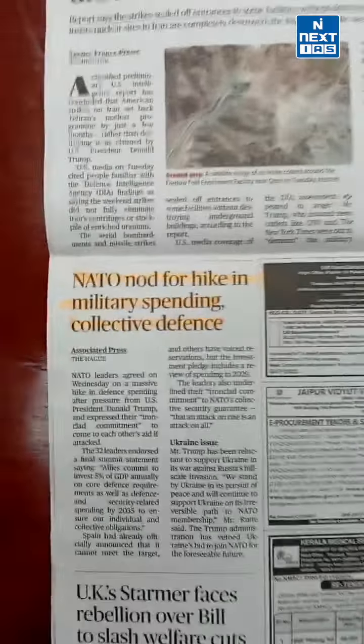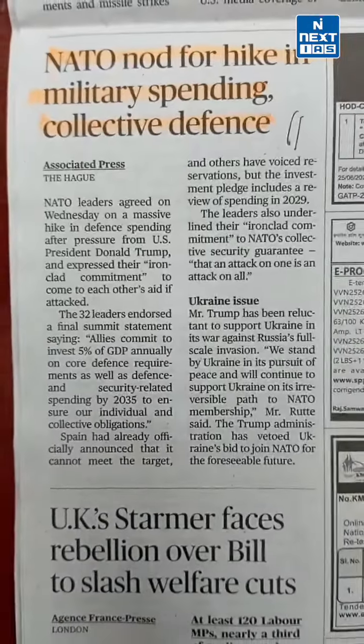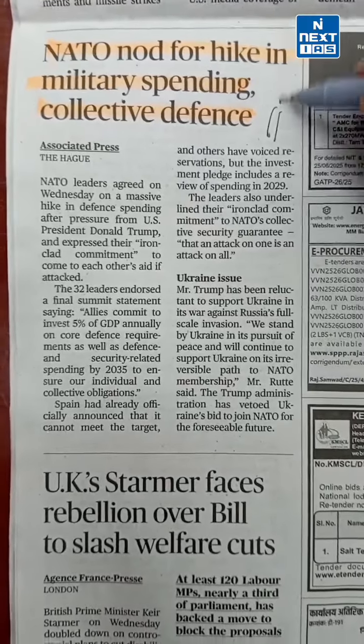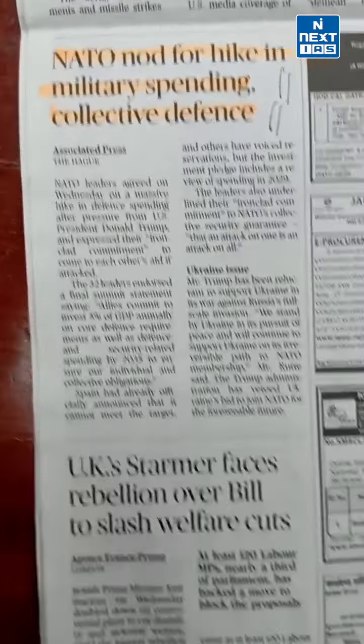On the world page we have NATO nod for hike in military spending, collective defense, important particularly from the perspective of defense, GS2 at the same time.